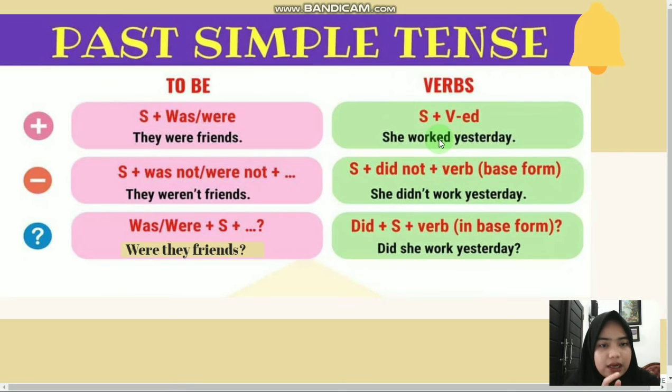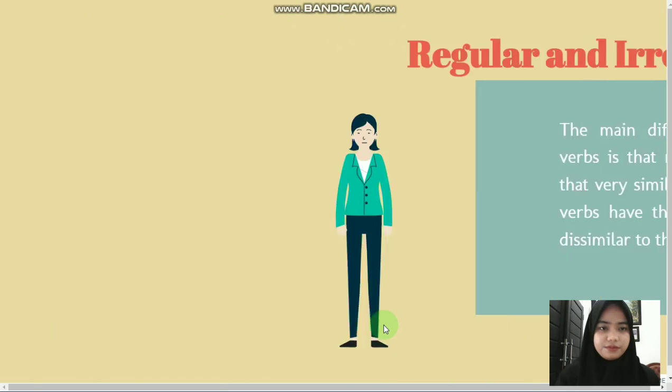Okay, the last sentence is interrogative sentence with verb. The formula is did plus subject plus verb, also in the base form, and the question mark. For example, did she work yesterday? Here you put the did in the beginning of the sentence.